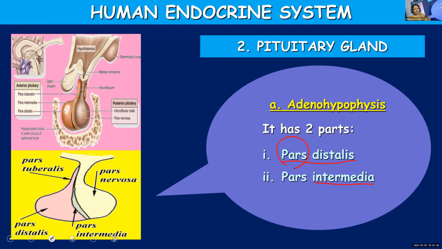Pars distalis: the first part is the same, then distalis and intermedia, showing its location. So once again, the pituitary gland is broadly divided into adenohypophysis and neurohypophysis. Adenohypophysis is further categorized into pars distalis and pars intermedia. Now first we will learn about pars distalis.